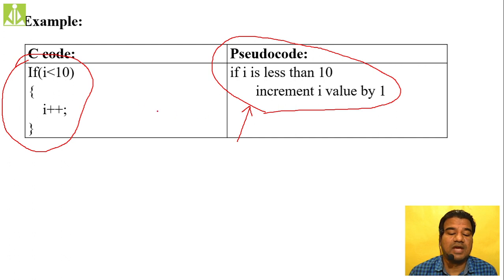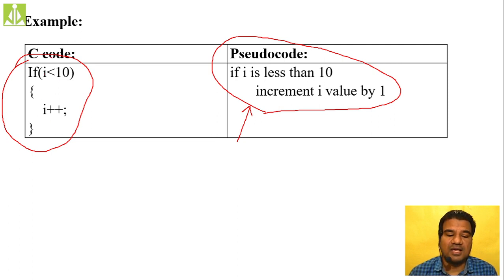Over here, something we have written: in the brackets, I less than 10, in parentheses. Then we are using curly brackets, and we have written I plus plus semicolon, then a closing curly bracket. If you don't have the knowledge of C, by reading this you will not understand anything.